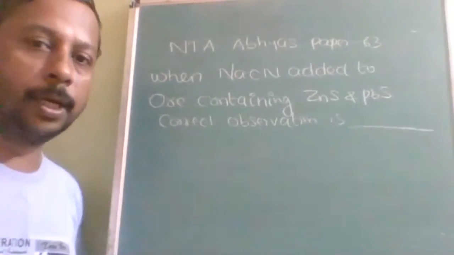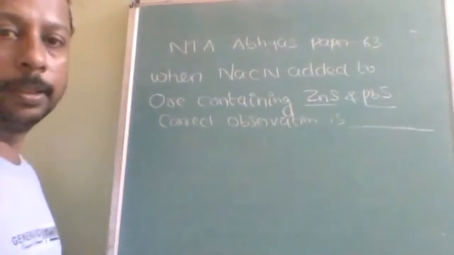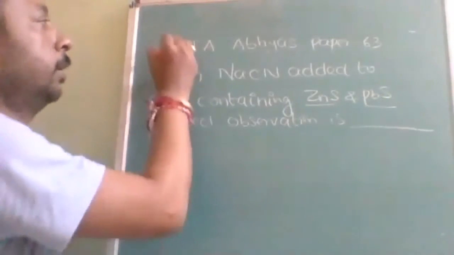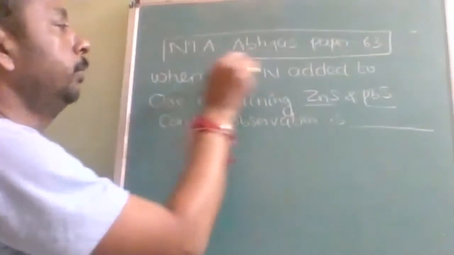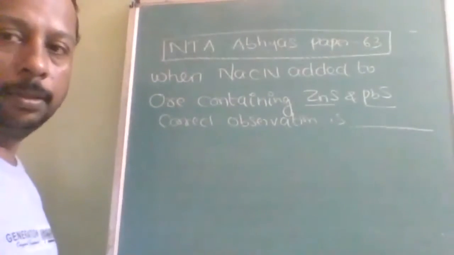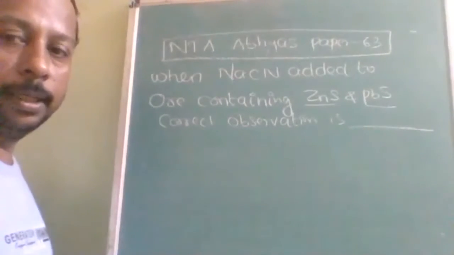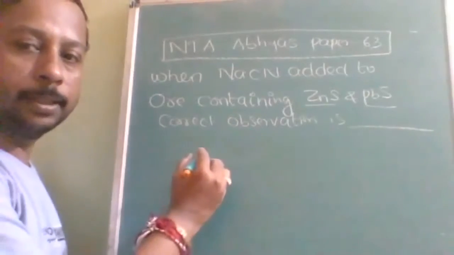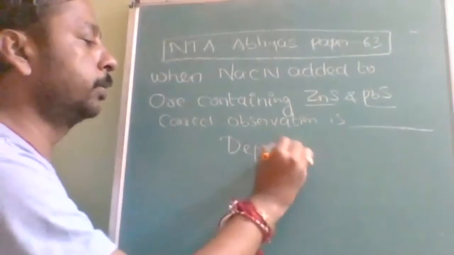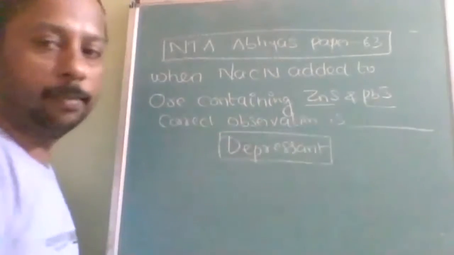Okay. There is an ore containing both zinc sulfide and lead sulfide. Both are there, and to that NaCN is added. What will you find? Question is what will you find when you add NaCN to the mixture containing ZnS and PbS. So the answer is that NaCN is called a depressant. What is it called? Depressant. It is specially added when two sulfide ores are combinedly available.